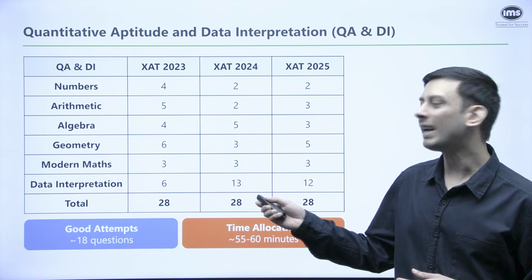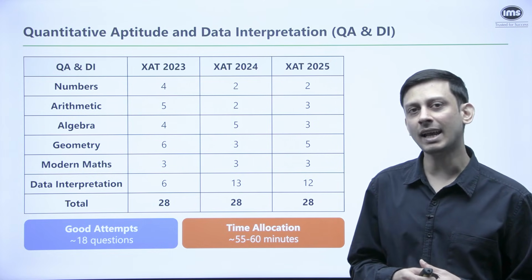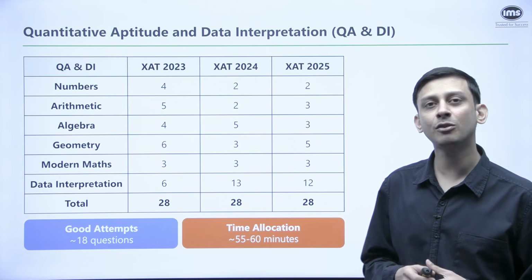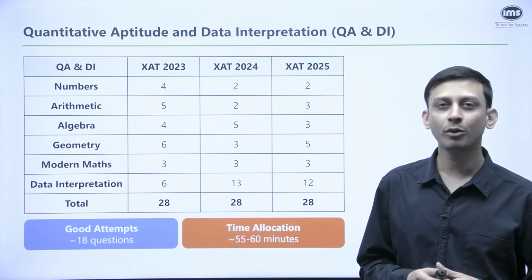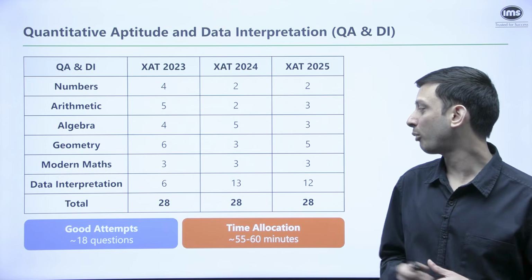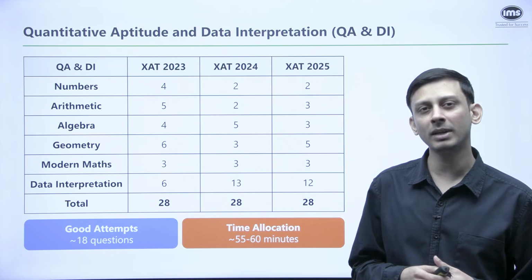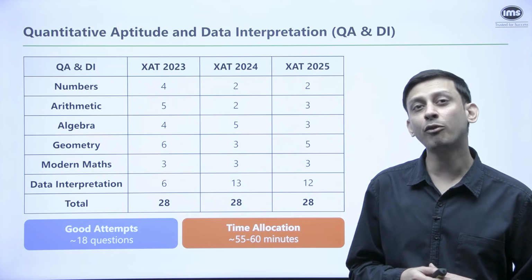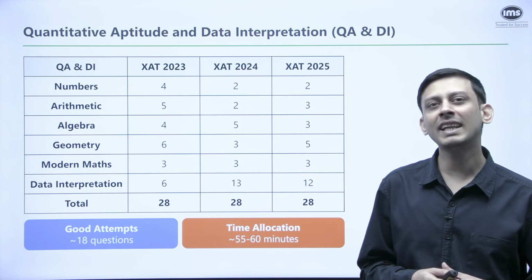You can see in 2023, there were only 6 questions from DI. But recently, that has increased to around 12 to 13 questions. So DI has definitely become very important for the XAT. And out of 28 questions, if you're getting 12 questions from DI, which will be around 4 sets, that means you can't really ignore DI.